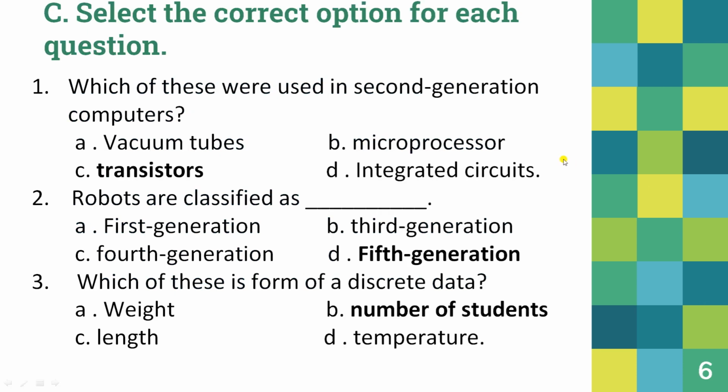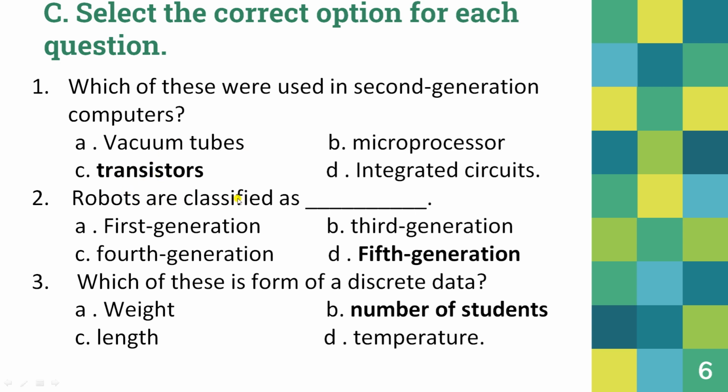Part C. Select the correct option for each of the questions. First one, which of these were used in second generation computer? Vacuum tube, transistor, microprocessor or integrated circuit? You know that vacuum tubes were used in the first generation, so vacuum tube will not be the right answer. Microprocessors were used in the fourth generation, integrated circuits were used in the third generation, and transistors were used in the second generation computer, so this would be the right answer.